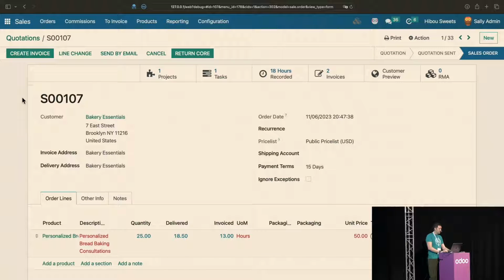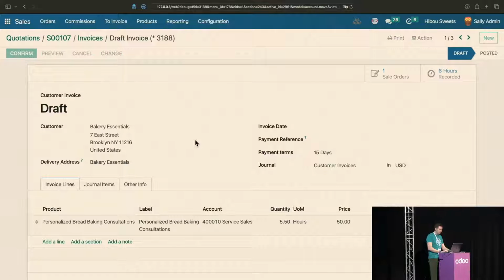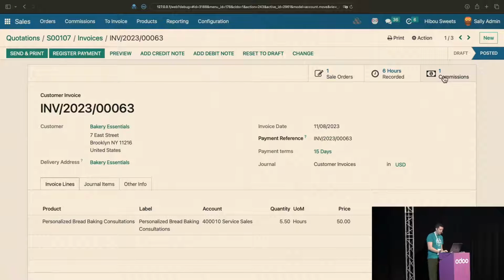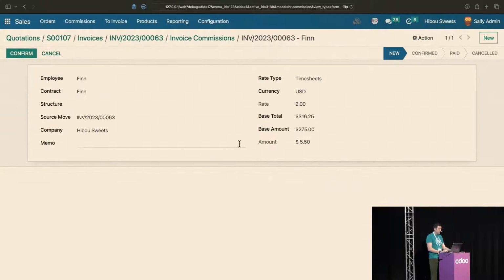All right, I have one more. All right, so here we have a sale order, and the sale order has timesheets. So when we create the invoice for this, and we go ahead and confirm this invoice, we will get a commission entry. We didn't. Oh, yeah, we did. Okay. We will get a commission entry, in this case for Finn. And again, if we click on it, we will see the configuration is that we were based on timesheets. Now, keep in mind that this isn't just based on the timesheets. It's based on the timesheets that Finn actually contributed to the sale order. So if you have a wide variety of timesheets, obviously going into a single invoice, it's going to be broken up based on the individual's contributions for how that distributes out to everybody.